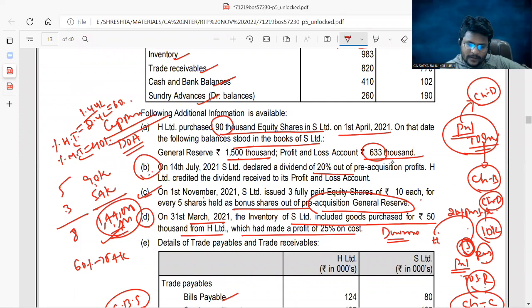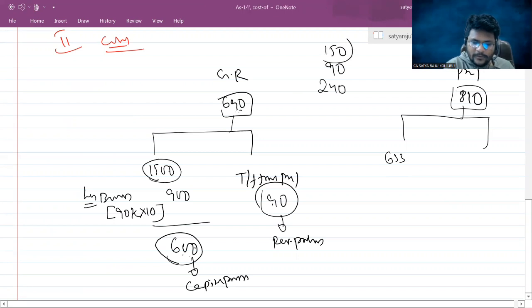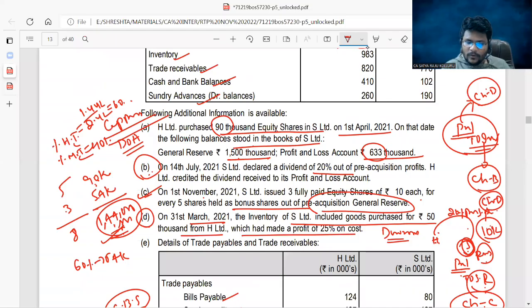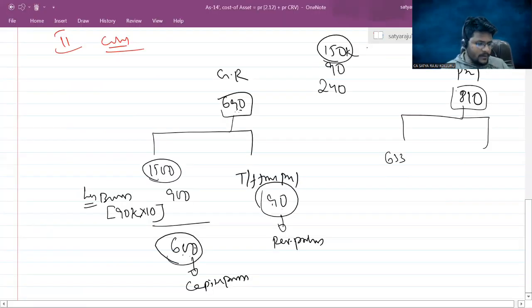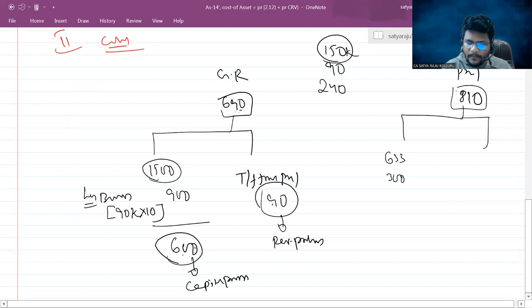In opening, 633. And one more thing, it is clearly given that on 14th July, S Limited declared a dividend of 20% out of pre-acquisition profits. If S Limited declared a dividend, it means before issue of bonus shares, the number of shares was 150,000, because after issue of bonus shares it is 240. So bonus shares were 90. On that, 20% dividend means 150 into 20% dividend. That is 300, right? This 333 should be required.